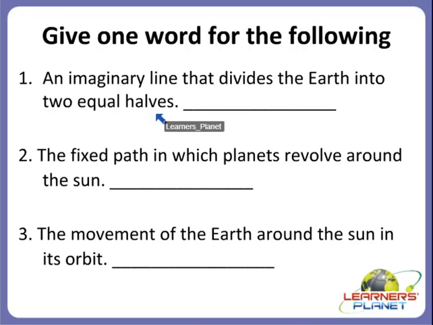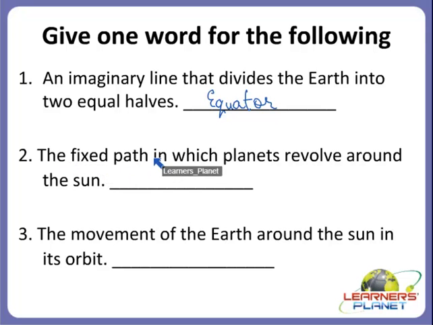It divides into two equal halves, namely the northern hemisphere and the southern hemisphere. Right, and it is an imaginary line. It is not a real line. So what is it called? Yes, it is known as equator. Alright children, so equator is an imaginary line that divides the earth into two equal halves, namely the northern hemisphere and the southern hemisphere. Alright, now the next one.